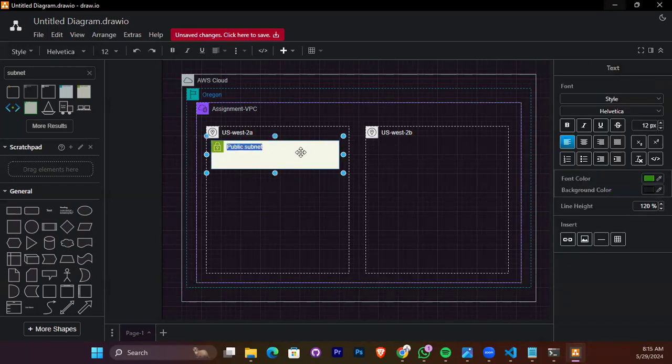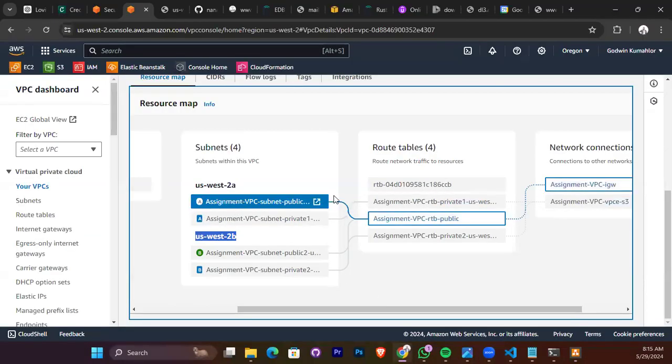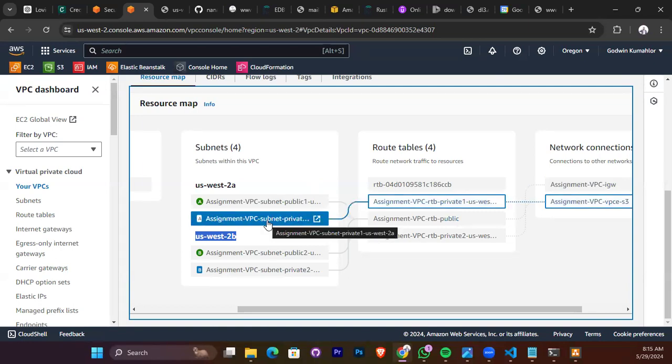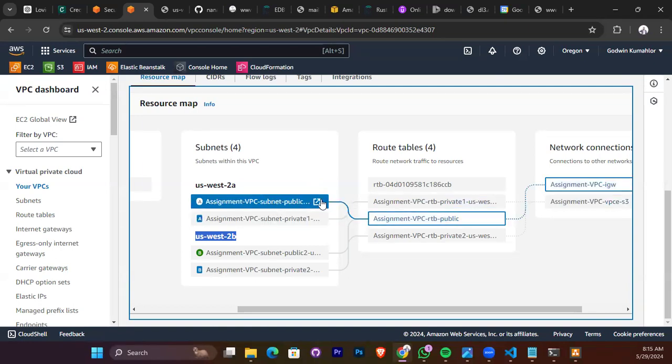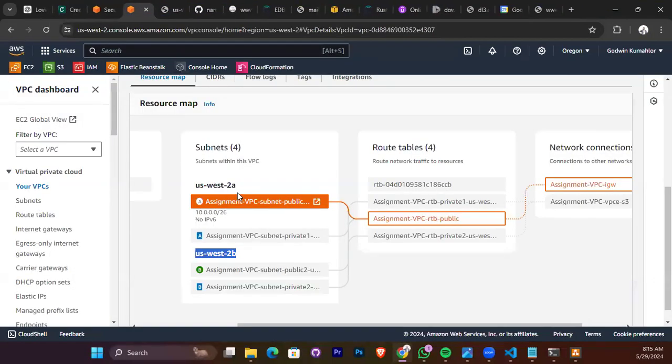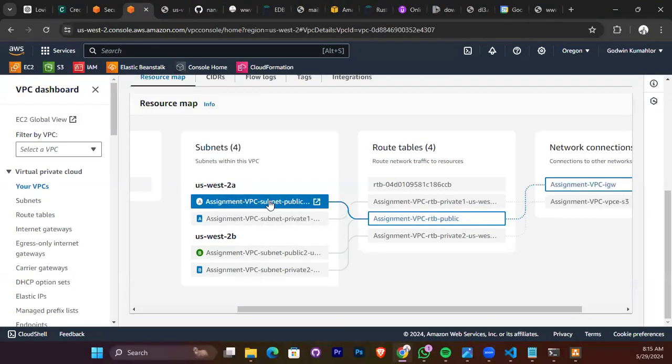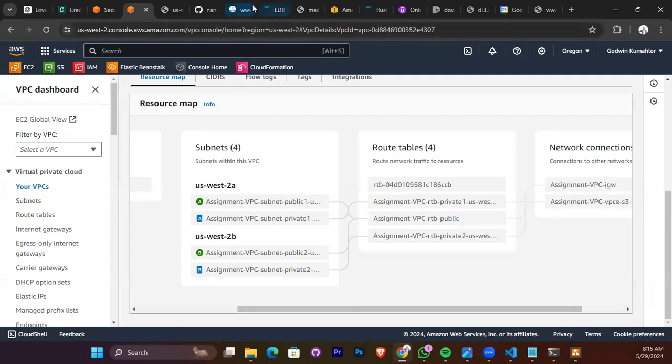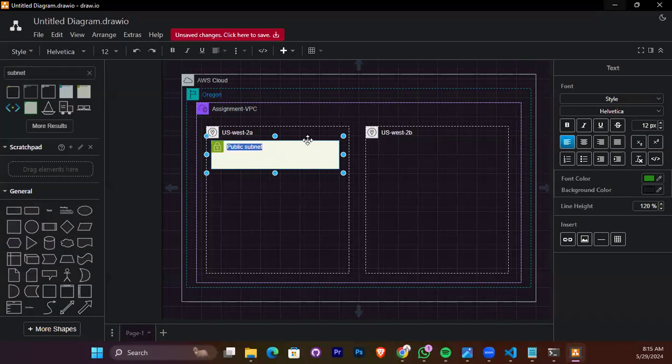Yeah. So now let's copy the name of the public, the first one, right? Yeah, the first public side. Assignment VPC subnet public 1, right? To me, all of them will get the routing table.